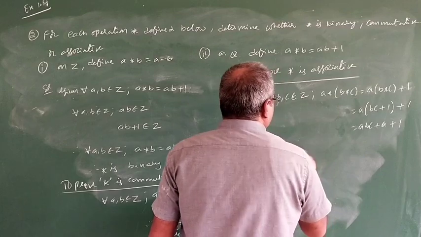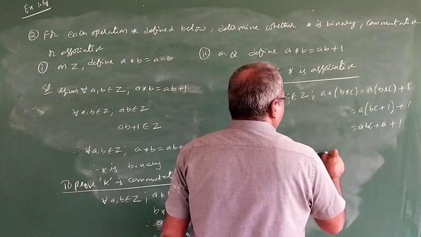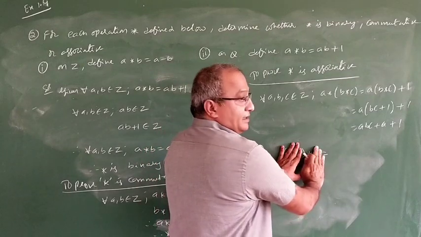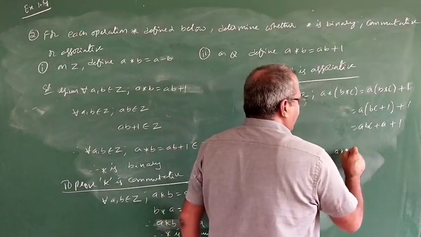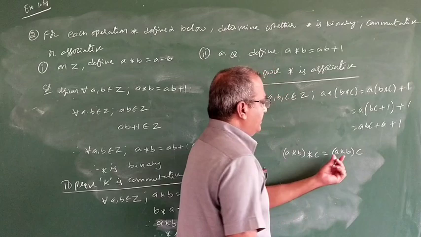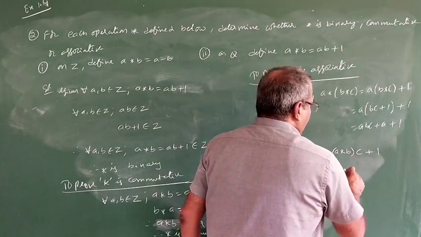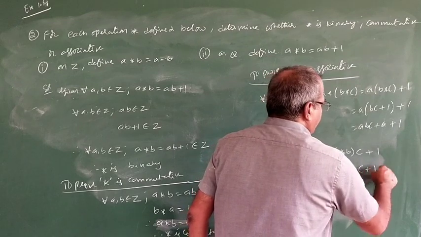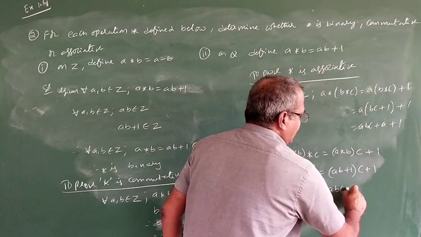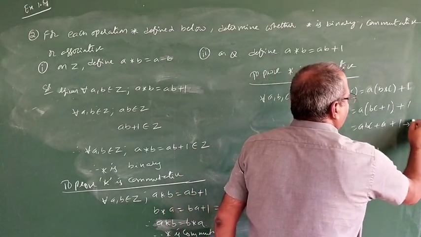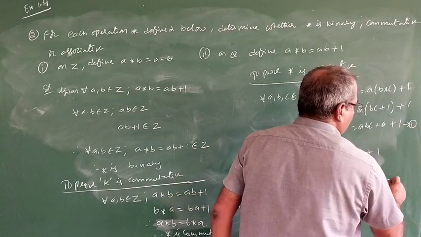Now A star B star C is equal to (A star B) star C. A star B means AB plus 1. AB plus 1 into C plus 1, which gives ABC plus C plus 1. You take this as 1, this as 2.